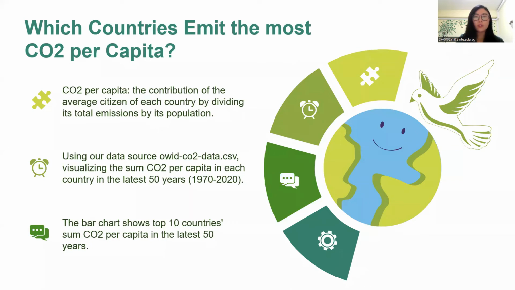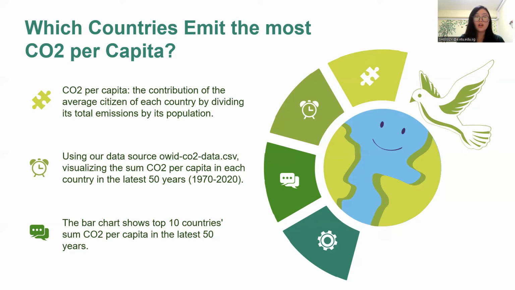Next, I want to first introduce how carbon dioxide emission per capita is calculated. It is the contribution of the average citizen of each country, obtained by dividing its total emissions by its population. Sometimes total emissions do not tell the whole story. Our per capita view offers an important perspective on the global carbon dioxide challenge, with 1970 to 2020 set as the time frame to answer the question of which country emits the most carbon dioxide per capita.